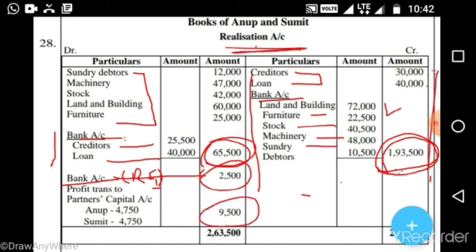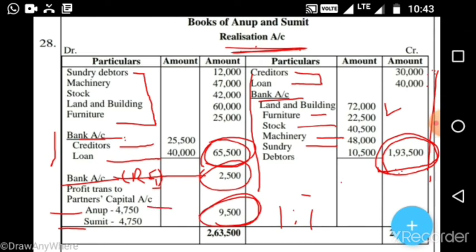This profit we have to divide between the two partners, Anup and Sumit. In which ratio? 1:1. So equally we will divide, because they said that Anup and Sumit are equal partners, so their profit sharing ratio is 1:1. So after dividing 9,500, we will get Anup how much?